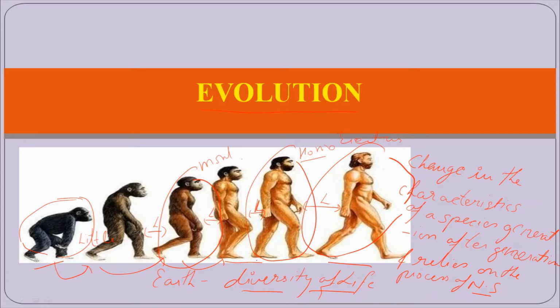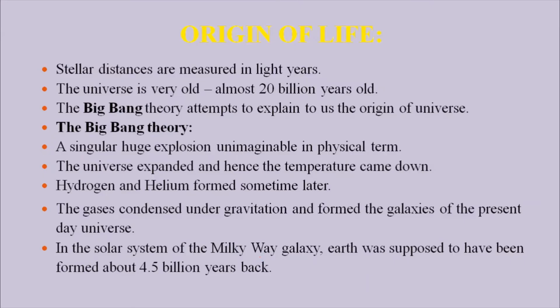To know exactly about evolution, we have to know the origin of Earth as well as the origin of life. So the first important thing is the origin of life. What exactly is the origin of life? The most important thing is that stellar distances are measured in light years. What does stellar distance stand for? Stellar distance is the distance between two planets or from one planet to a star.